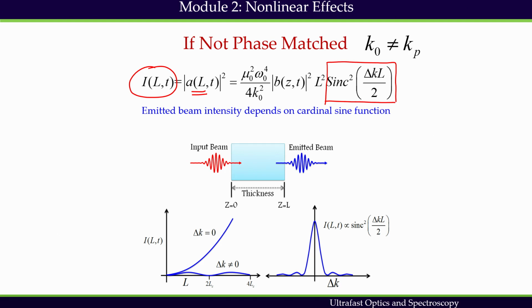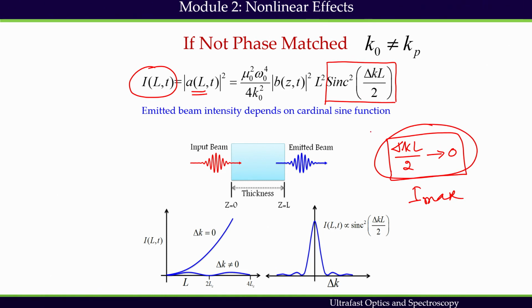The cardinal sine function has its maximum at the limit x tends to 0. So if delta k L by 2 tends to 0, then we get I max, and it is also highly peaked near this, which is shown here in this figure.